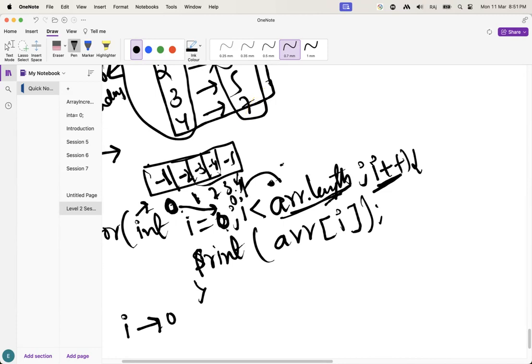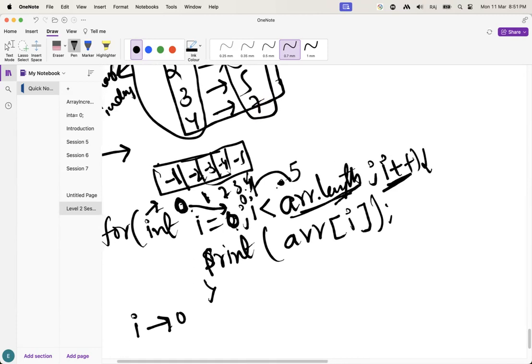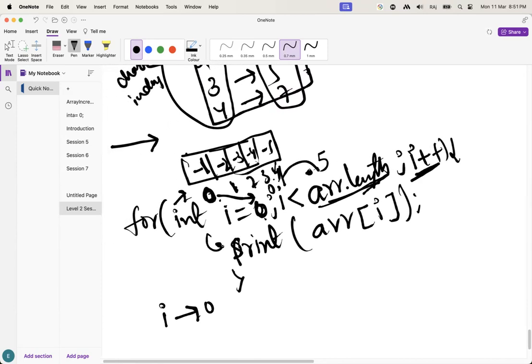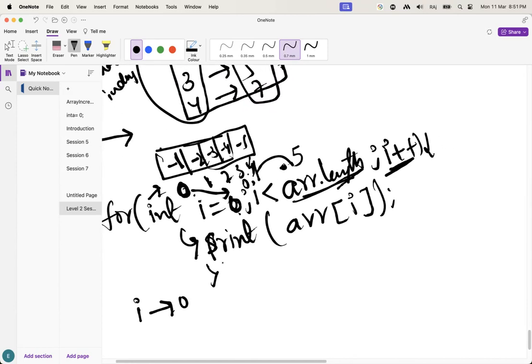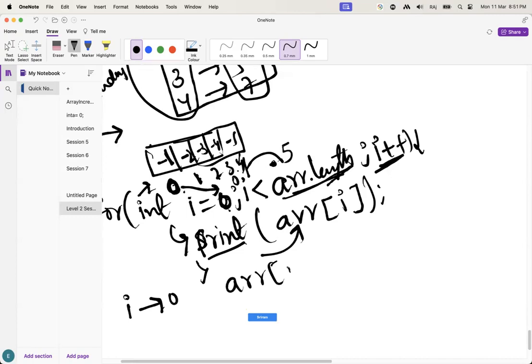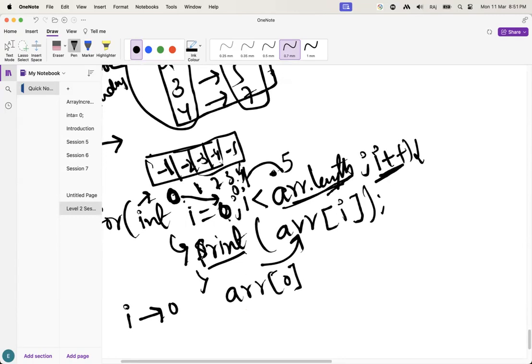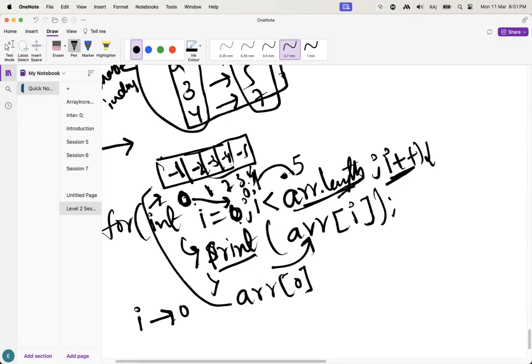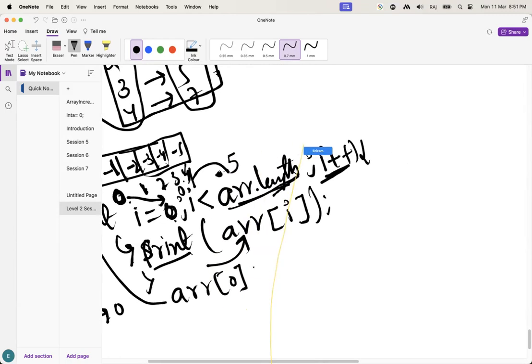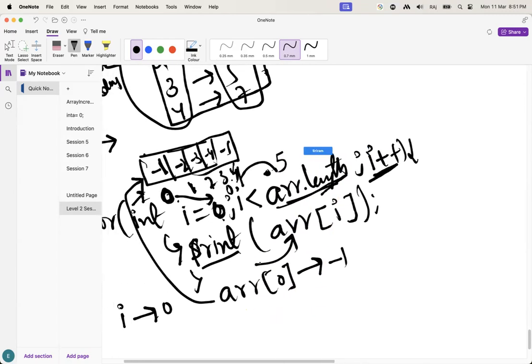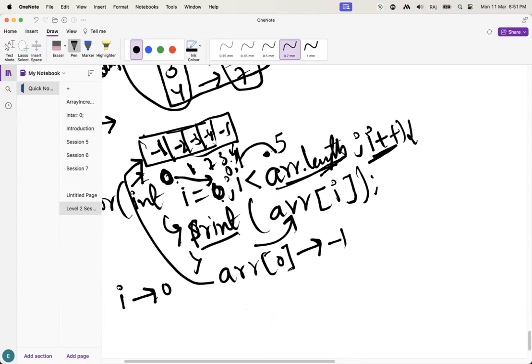What is the length here? 5. Is it true? It will come here. What will happen here? It is going to print this one. What is this, guys? Array of I. What is the I value? 0. What is the 0th index value, guys? -1. Guys, understand this one?